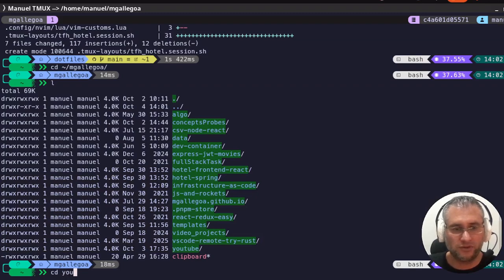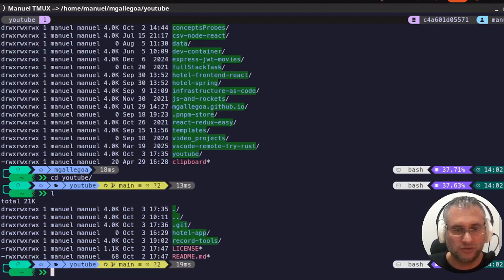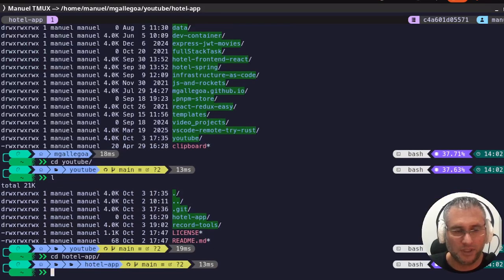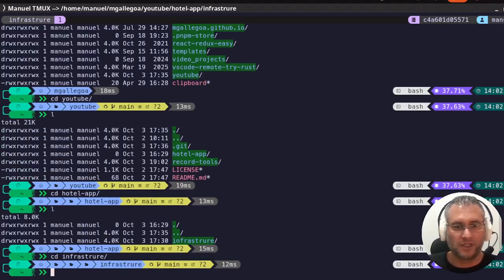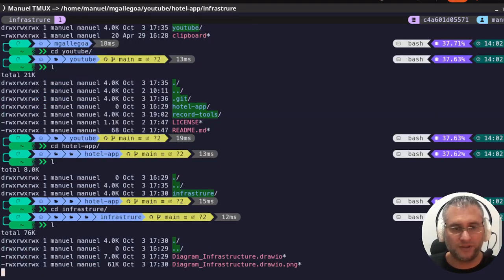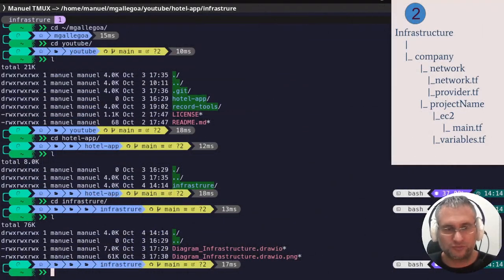Let's move to YouTube. In YouTube I have the hotel app and the infrastructure. Okay, move to the infrastructure folder. Here I'm going to create a new folder. In this folder I'm going to put all the code used to create the infrastructure. First I'm going to create a directory named with the name of the company, in this case manual, and the network folder.